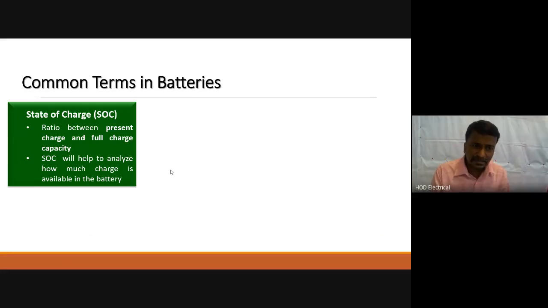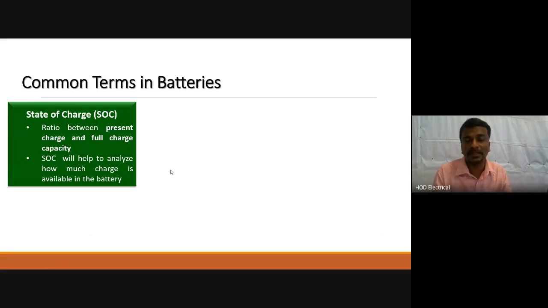Then next, this is an important thing everywhere. In the battery management system, we normally analyze the state of charge, how much charge there will be and how far it will go. Many analyses happen like that. In short, it is the ratio between present charge and full charge capacity. In the last MATLAB lecture also I explained the battery and state of charge, and the slope of the state of charge.